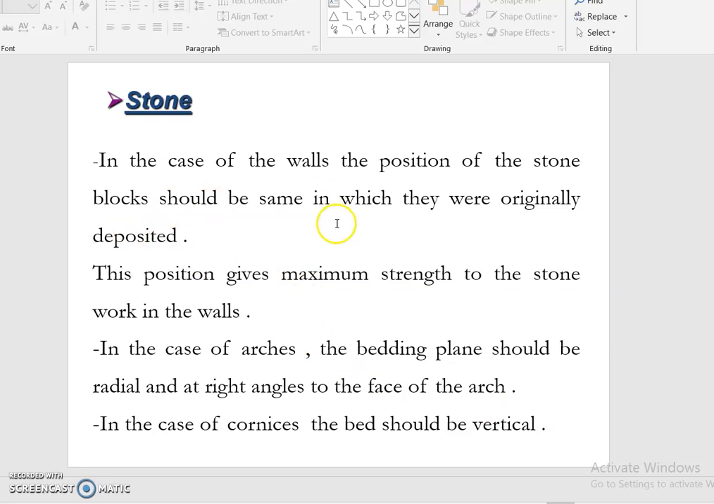So in the case of a wall, the position of the stone block should be the same as that in which it was originally deposited. This position gives maximum strength to the stone work in the wall. In the case of arches, the bedding plane should be radial and at right angles to the face of the arches. In the case of a cone, the bed should be vertical.